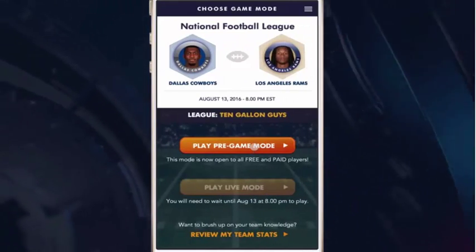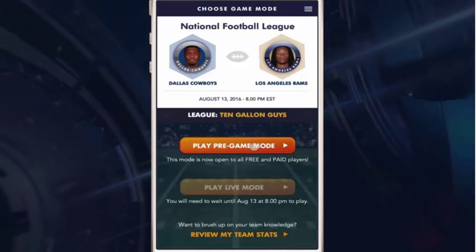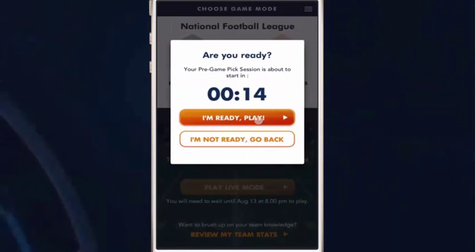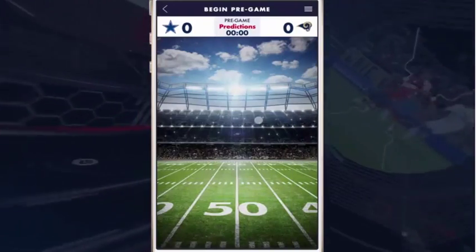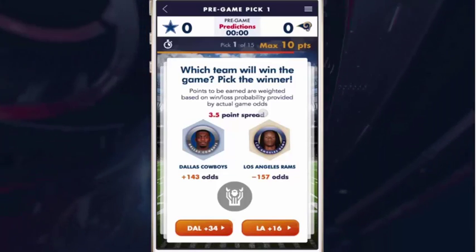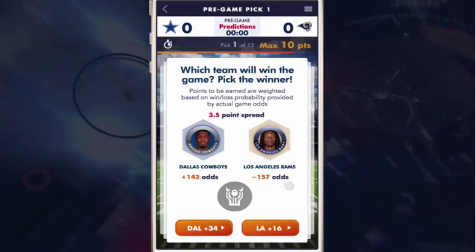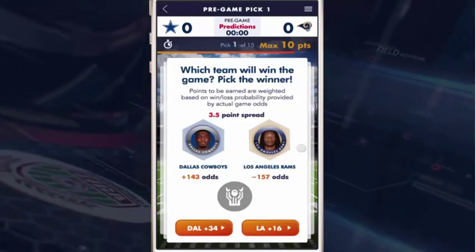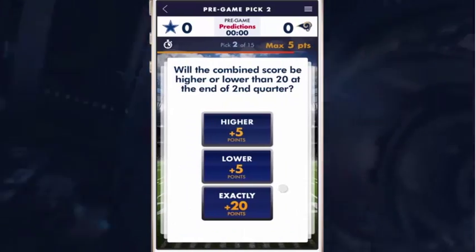Here I come into my pre-game mode now, which are a series of short questions and predictions prior to the live game. I wish to play pre-game, and so as the countdown clock runs, I'm ready to play and go into play. Now I'm presented with my pre-game predictions. This is a basic odds point spread based on the two teams I have available to me, the Dallas Cowboys and the Los Angeles Rams. And based on these odds spreads, I decide to go with the Dallas Cowboys.